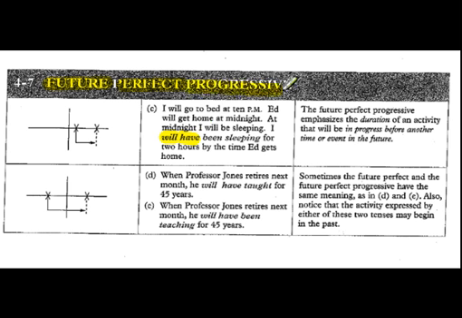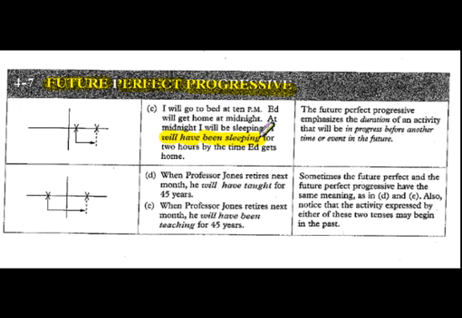Well, that means to get the progressive, you recognize that you need a form of be. So we're just moving left to right. The will is the future. The have is part of the perfect, but we know that with perfect, we have to have V3, and in this case, a form of be, which is been. You know that the base is be, the past is was, were, and the past participle is been. We need this. This is still the form of be. And then we need the progressive, and that is just be, plus the base of sleeping with ing. And that's how we form it.